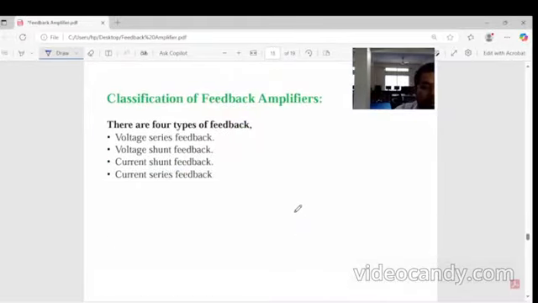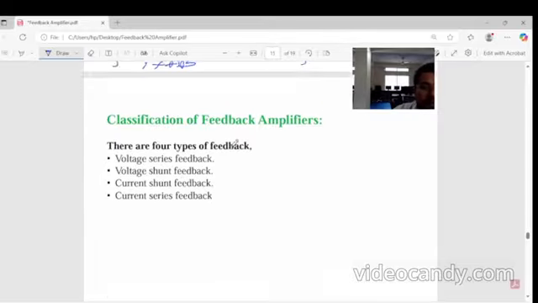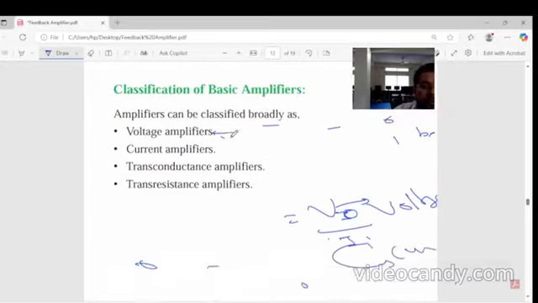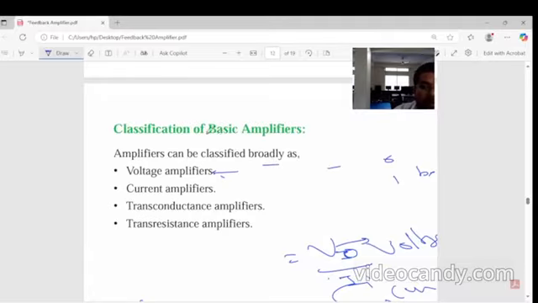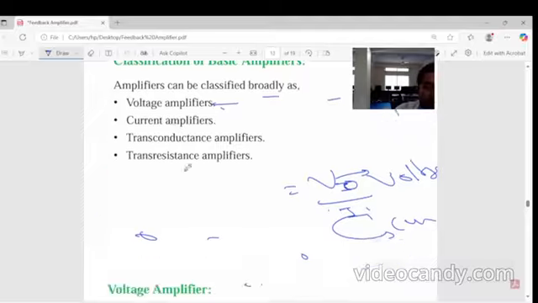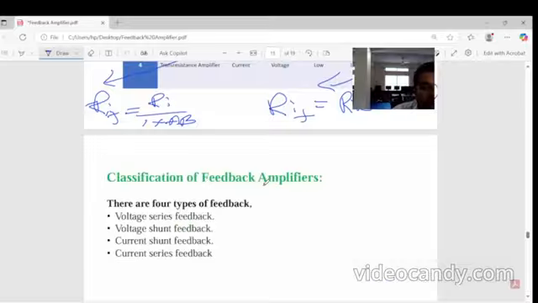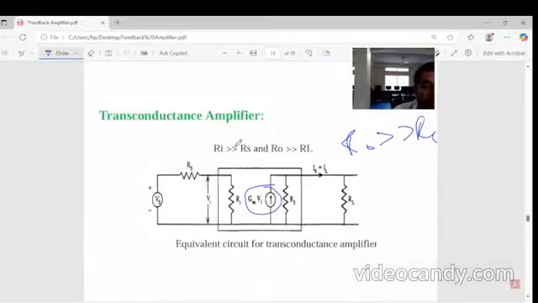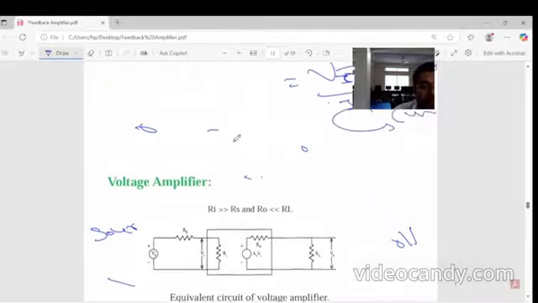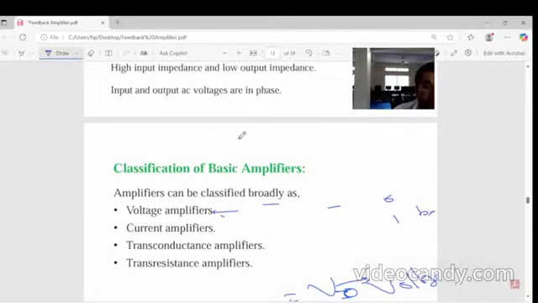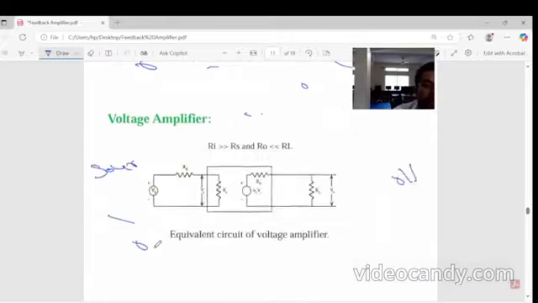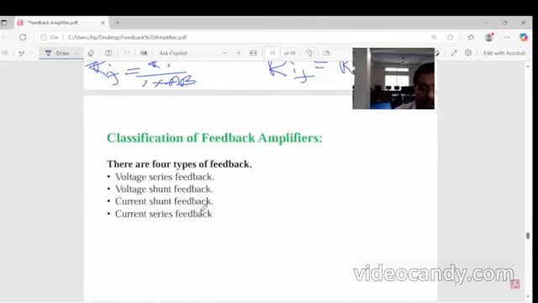There are 4 types of amplifier: voltage series amplifier and so on. Until now we discussed the classification of the basic amplifiers. Next class we will discuss this topic, classification of feedback amplifier.